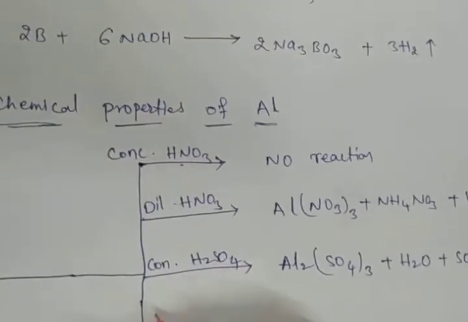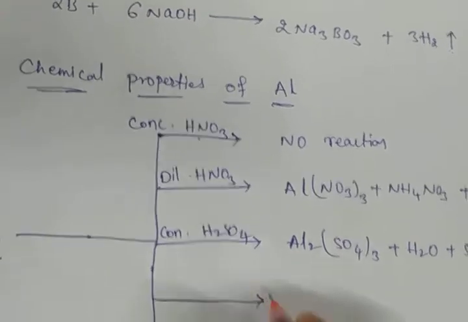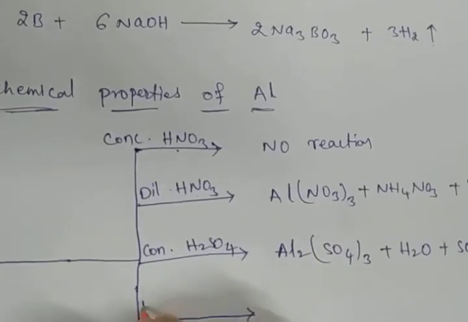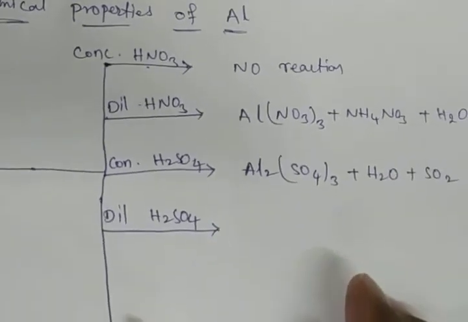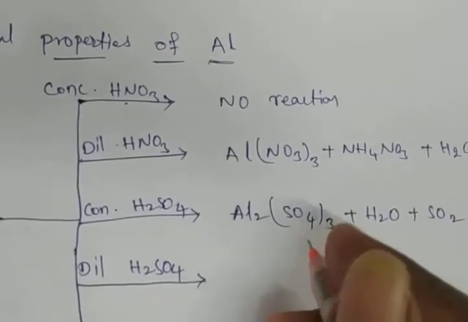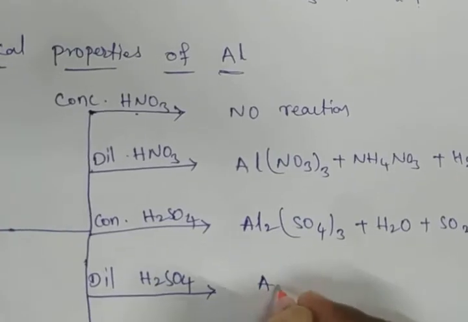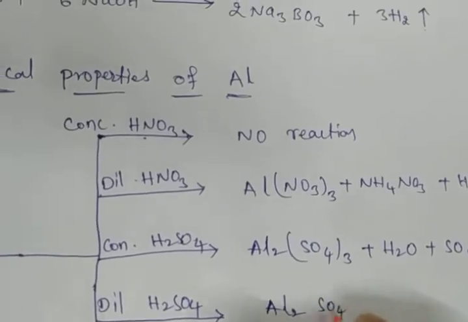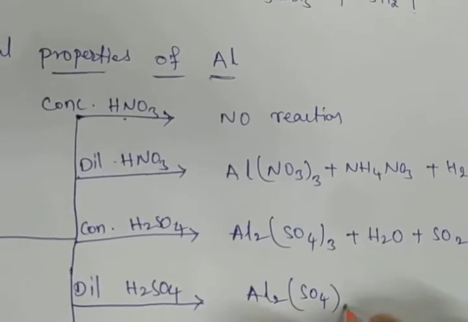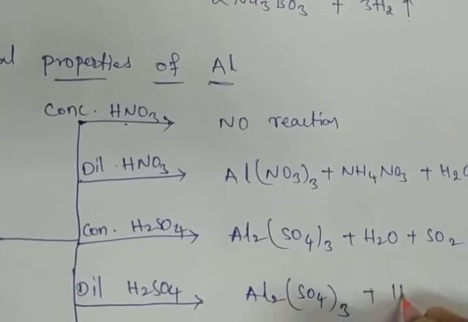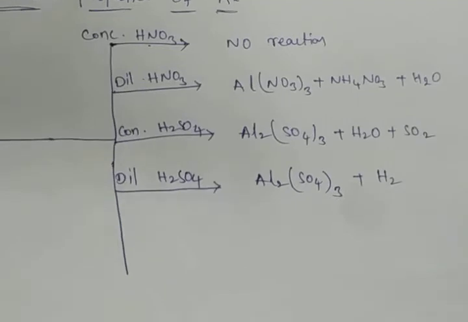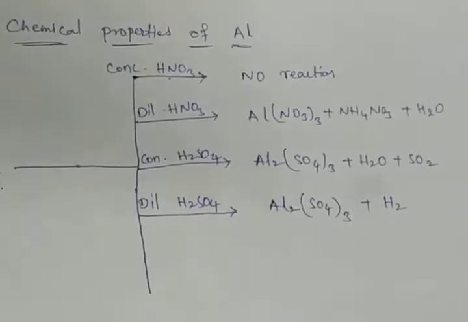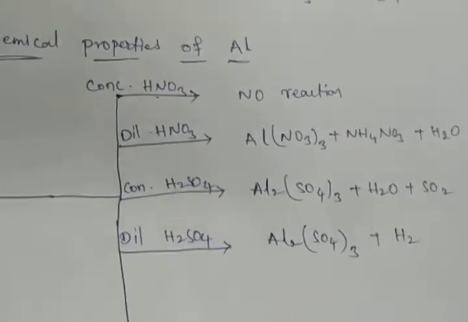Okay, next dilute H2SO4. If we take the dilute H2SO4, aluminium sulfate, Al2(SO4)3, and hydrogen gas. Hydrogen will be evaporated. Okay, here concentrated H2SO4 and dilute H2SO4.